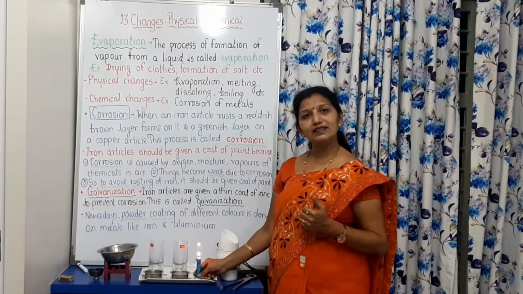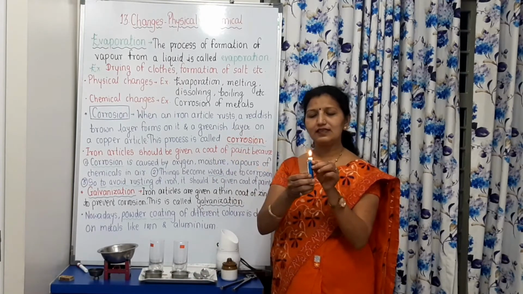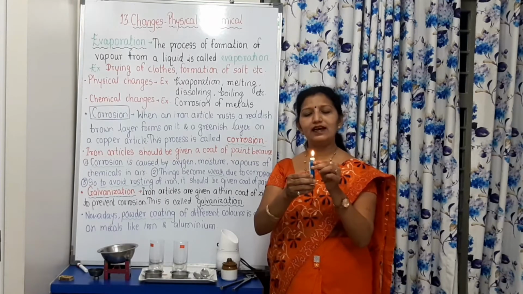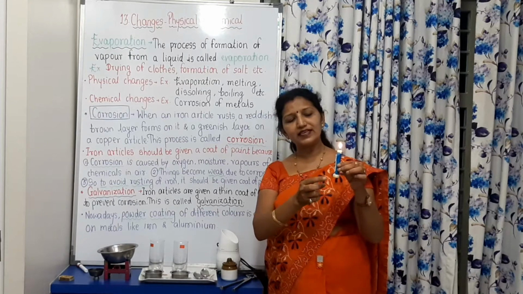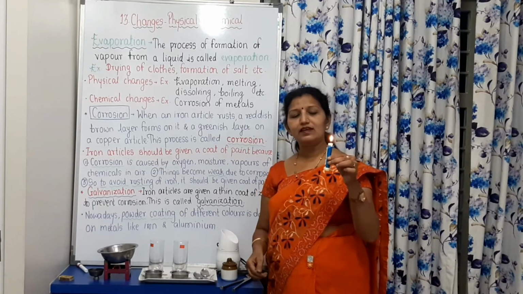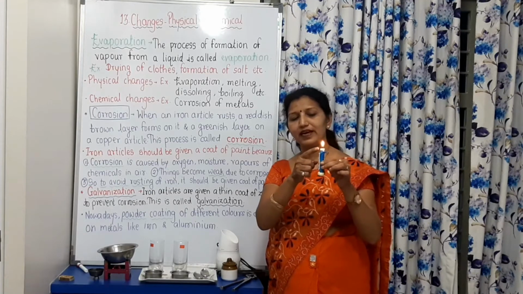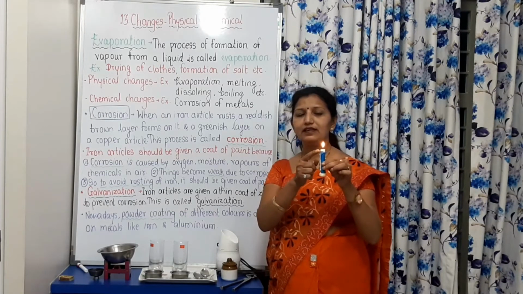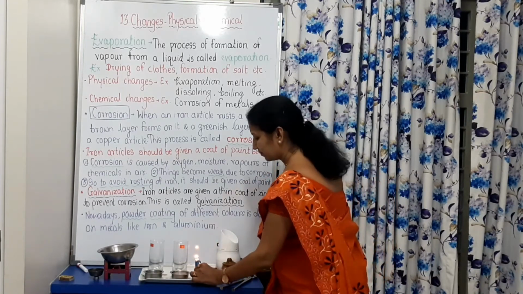And another example is the candle. Here is the lighted candle, and what is happening in this? The melting of wax is there. This candle is in solid form, and now due to heat the wax is melted and it has become liquid in form.